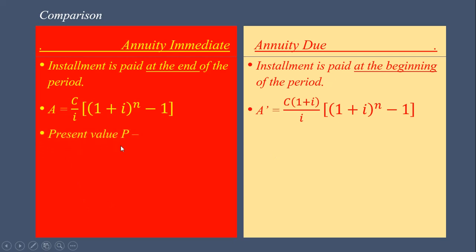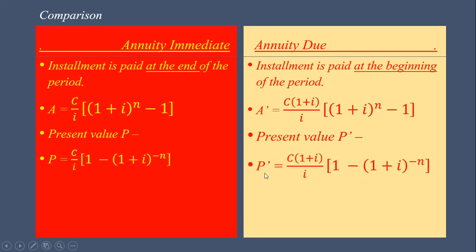Now, present value is denoted by P. Here present value is denoted by P dash. Now, how to calculate present value of the annuity? We use this formula. P is equal to C upon i into bracket 1 plus i bracket raised to minus n. In case of annuity due, P dash is equal to C into bracket 1 plus i upon i, 1 minus 1 plus i bracket raised to minus n.